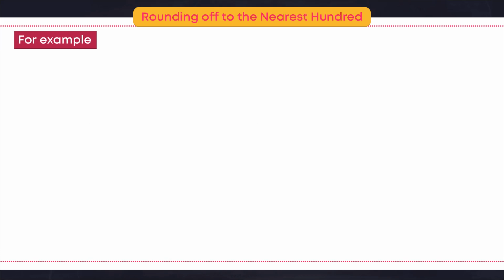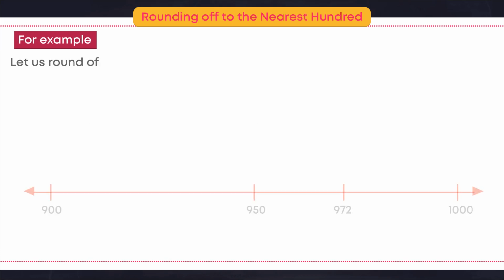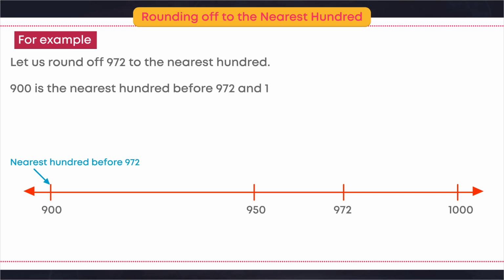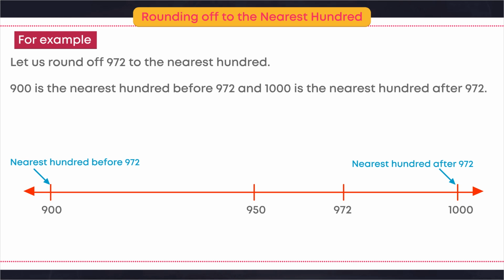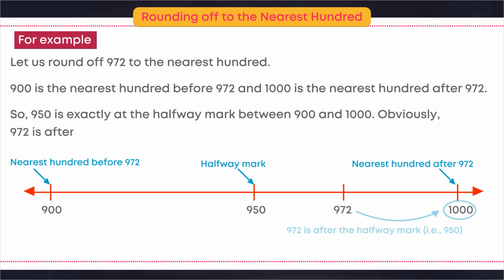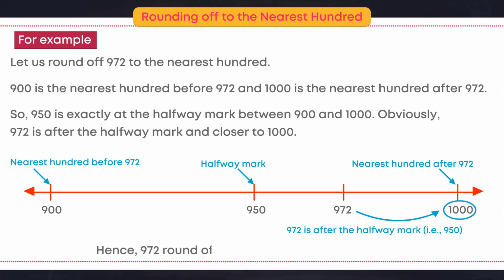For example, let us round off 972 to the nearest hundred. 900 is the nearest hundred before 972 and 1000 is the nearest hundred after 972. So, 950 is exactly at the halfway mark between 900 and 1000. Obviously, 972 is after the halfway mark and closer to 1000. Hence, 972 rounded off to the nearest hundred is 1000.